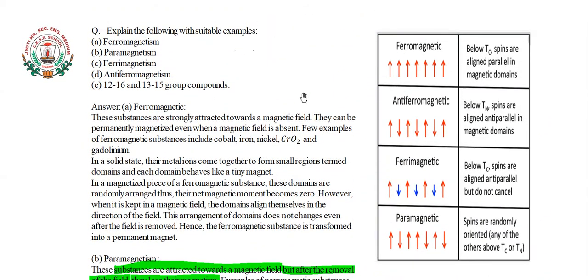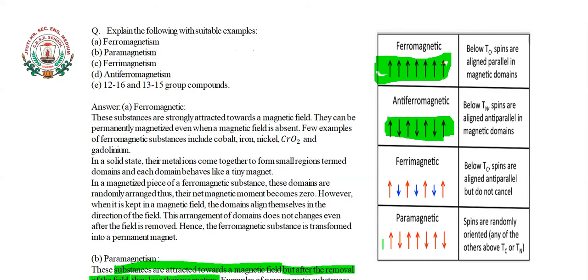For ferromagnetic material, you can see the domain arrangement like this. This is the domain arrangement for an antiferromagnetic material. You can see that one is arranged upside, then the other downside, upside, downside like this. So they are nullifying each other's property.